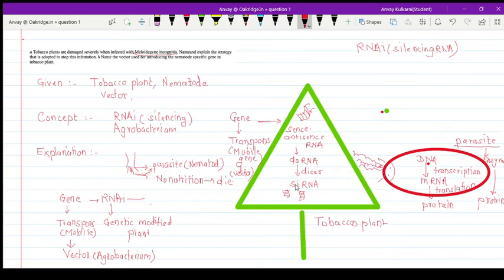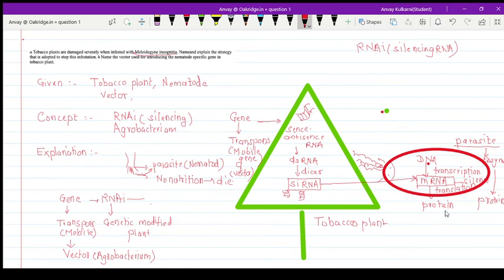What happened? This siRNA gets activated and this siRNA will attack the mRNA. It will block or silence the mRNA. After silencing or blockage of mRNA, what will happen? The mRNA will not be available for protein synthesis. It will not get translated or genetically expressed into protein.